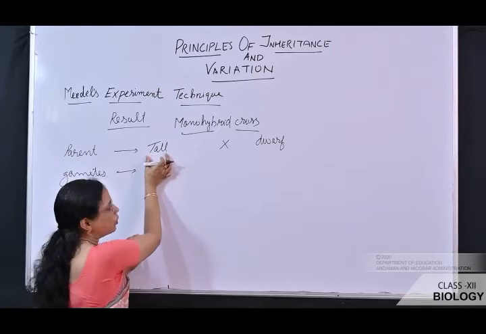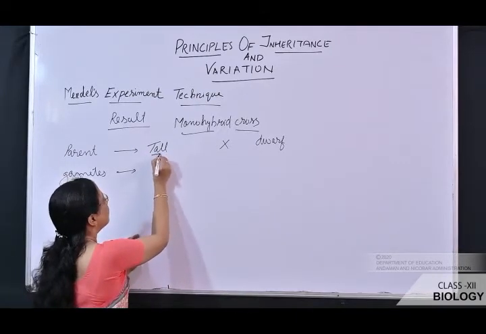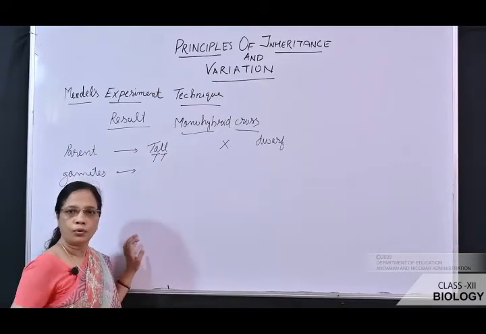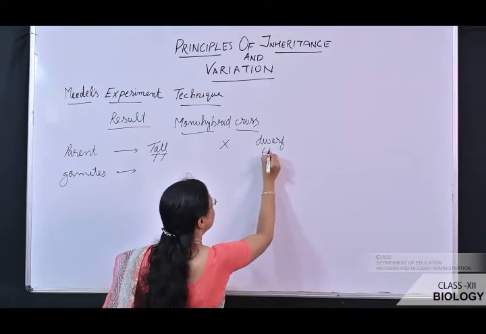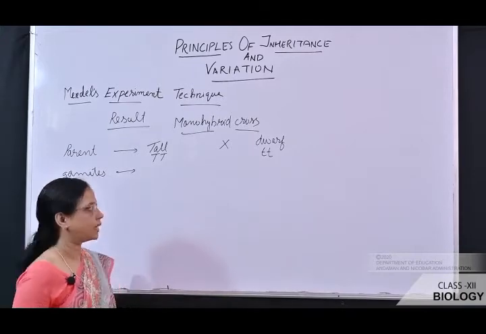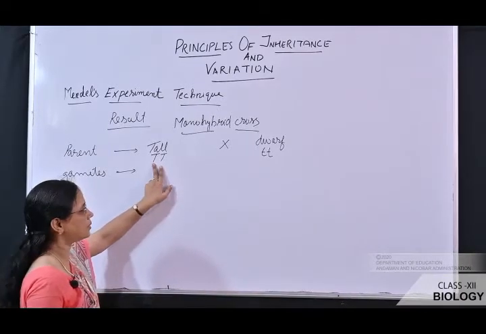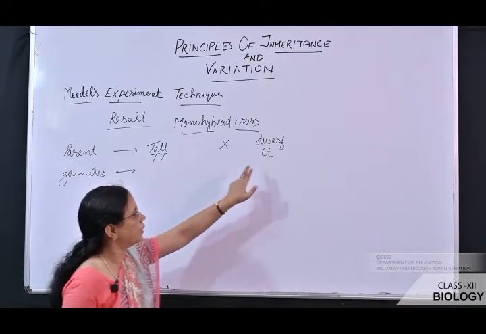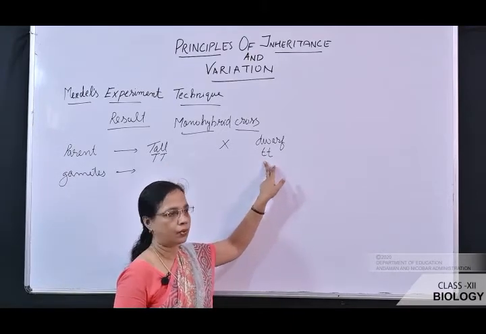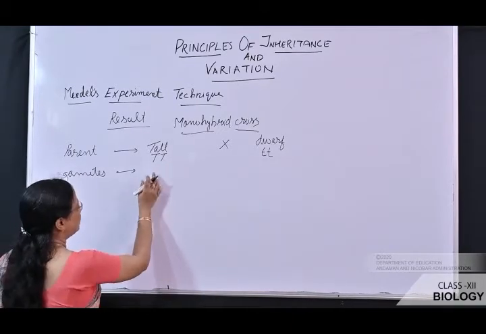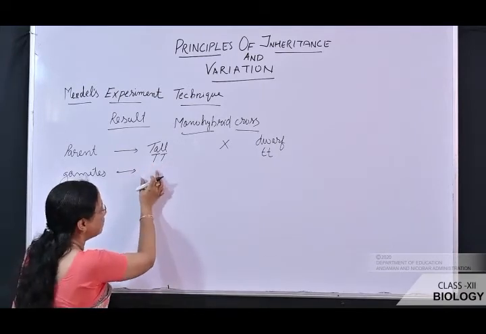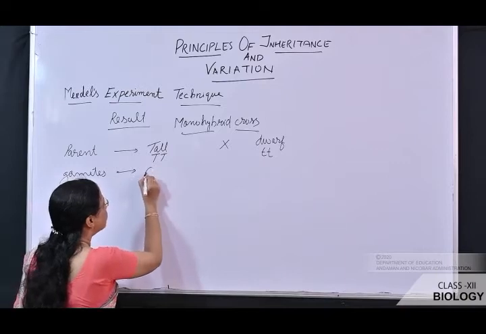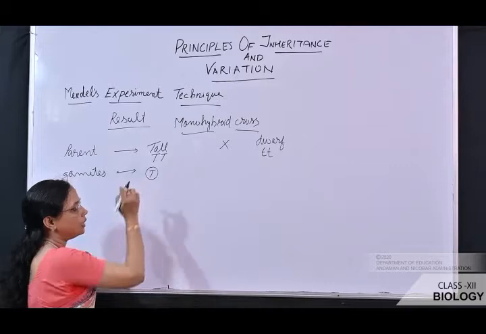As this is a pure plant, it is having homozygous alleles, and this one is also a pure plant, so it is also having homozygous alleles. So the genotype, we'll write it as capital T, capital T. Here we'll write it as small t, small t. During gamete formation, the pair of alleles gets separated, and the gamete will receive only one allele of this gene.